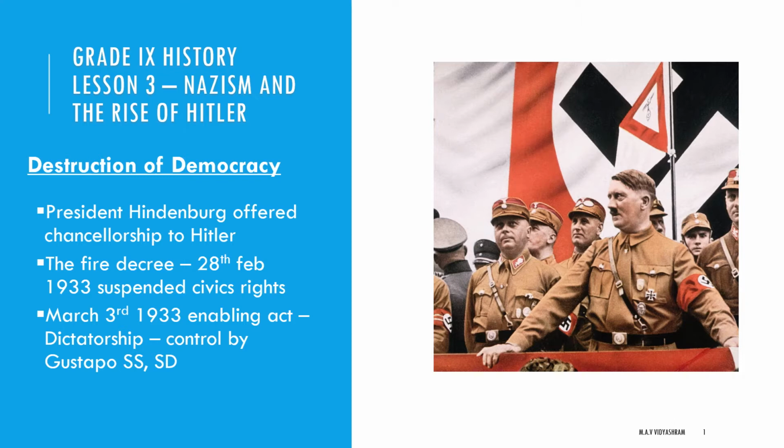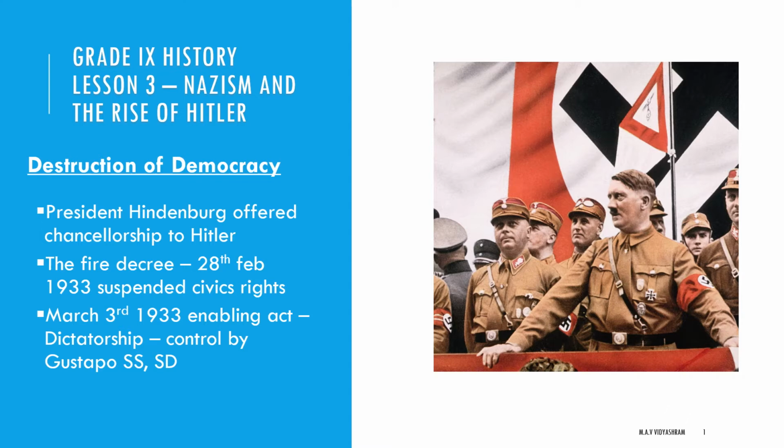What do you mean by Enabling Act? The famous Enabling Act was passed. This act established dictatorship in Germany. This act made Hitler a dictator in Germany. All political parties and trade unions were banned except for the Nazi party. The state established complete control over the economy, media, army, and judiciary.